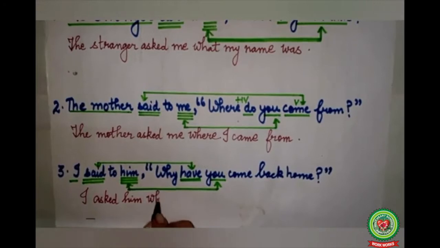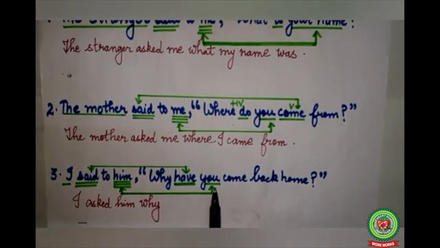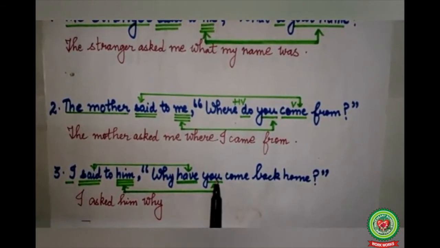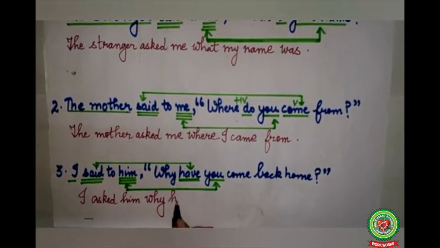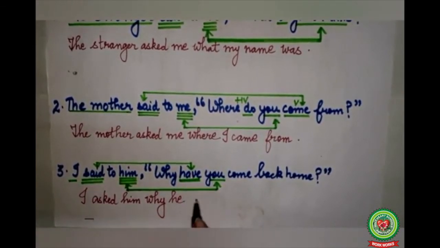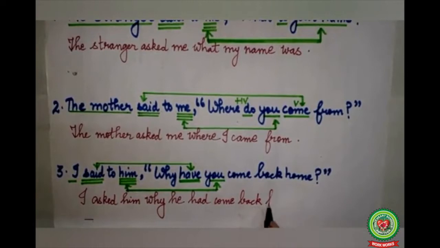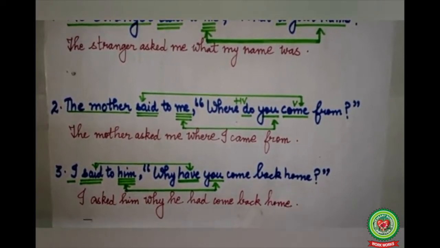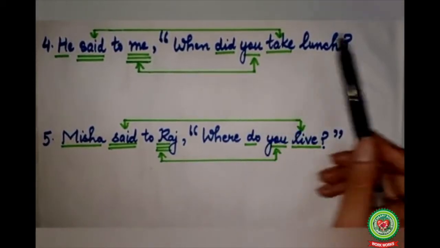Why will come here as it is, used as a conjunction. Now first there will come our subject. You is again referring to him, so you will change into he. Have is referring to said, so have will change into had. Why he had come back home. Full stop.